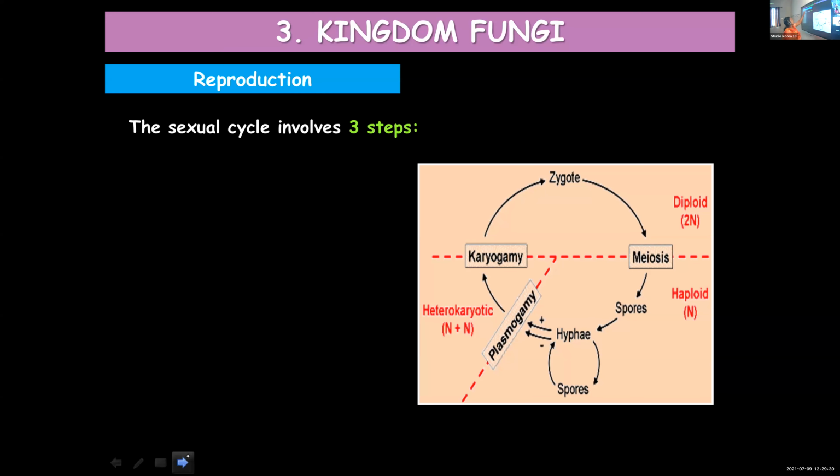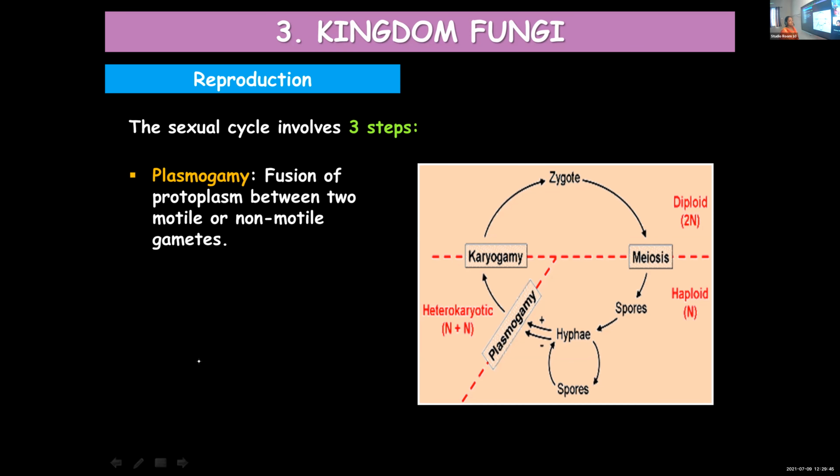So let's start with reproduction. First we will learn about the sexual method of reproduction. There are three main stages involved in sexual reproduction. To begin with, the first step is plasmogamy. Here the protoplasm of two gametes.